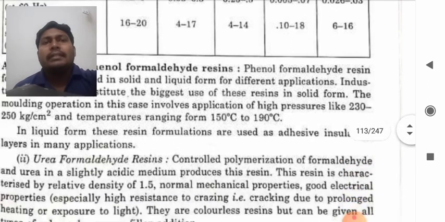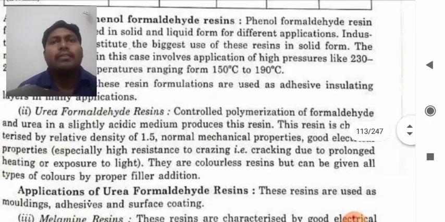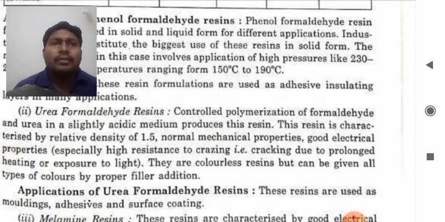Urea formaldehyde resin. Controlled polymerization of formaldehyde and urea in a slightly acidic medium produces this resin. This resin is characterized by a relative density of 1.5, normal mechanical properties, good electrical properties, especially high resistance to crazing, that is cracking due to prolonged heating or exposure to light. They are colorless resins but can be given all types of color by proper filler addition.